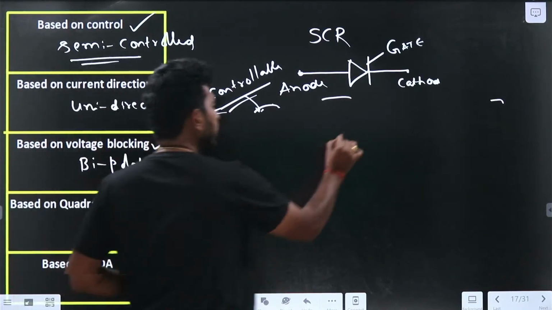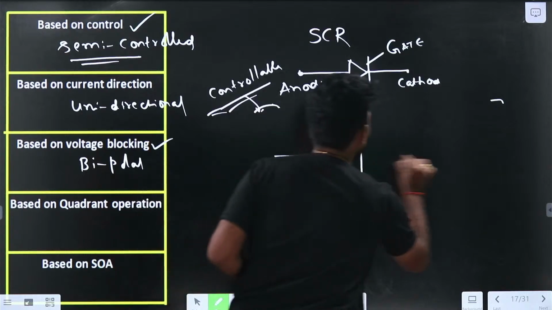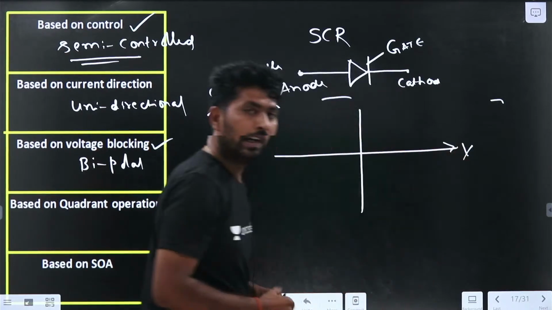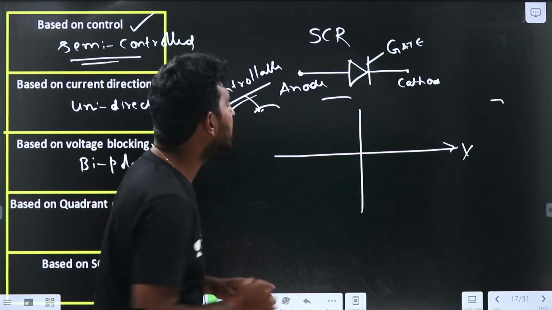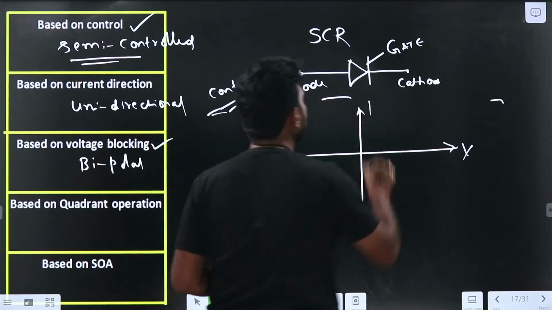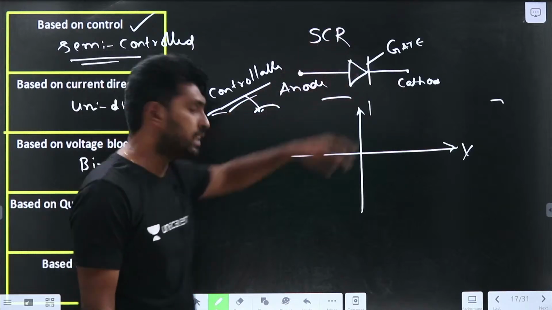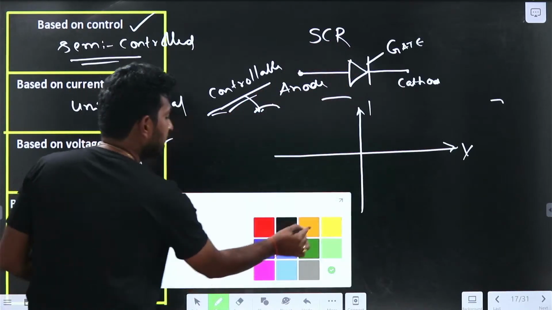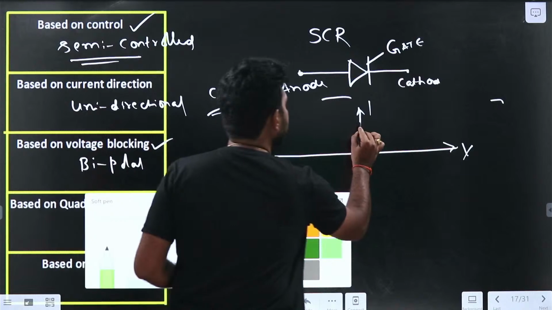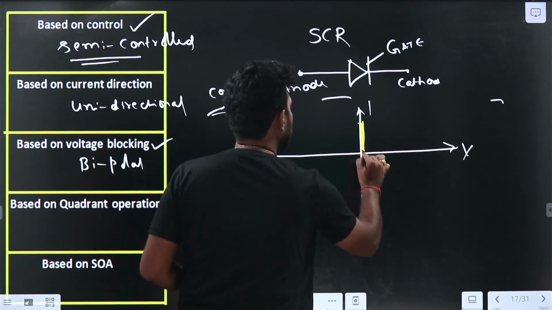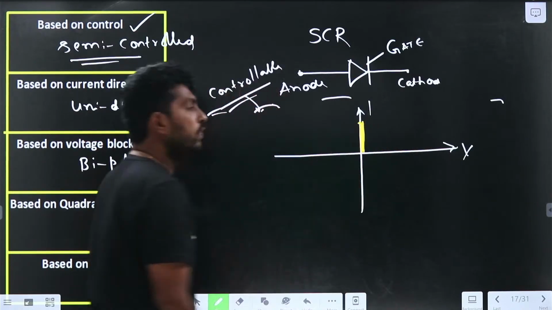So here, on the x-axis, let me take the voltage blocking, and on the y-axis, let me take the current flowing through the switch. Here the current is unidirectional, that is fixed. Current is unidirectional, that is anode to cathode. So the current will be positive. It will always be positive.